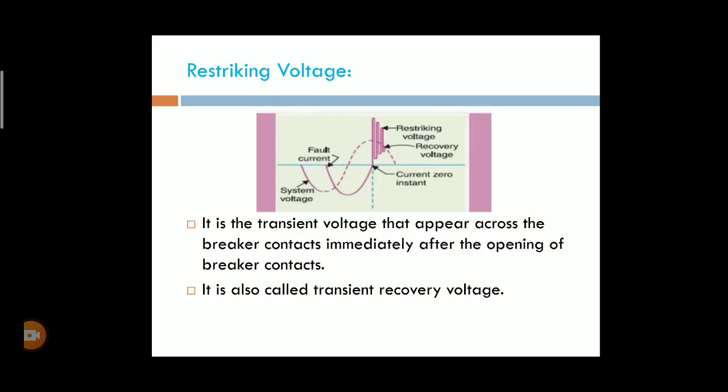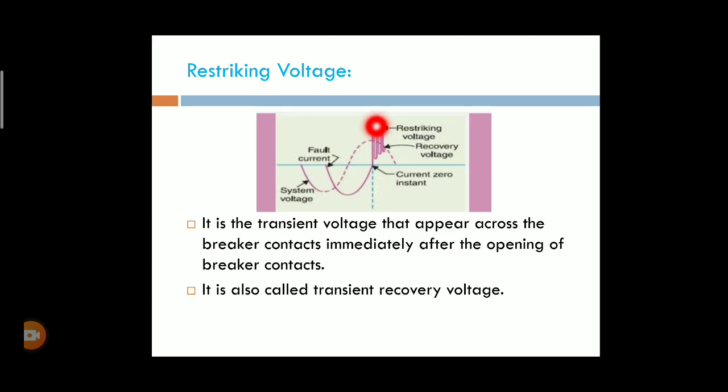Next are the restriking and recovery voltages. First, the restriking voltage. This is the voltage that appears across the contacts of the circuit breaker immediately after the circuit breaker is opened, or after the contacts move apart.